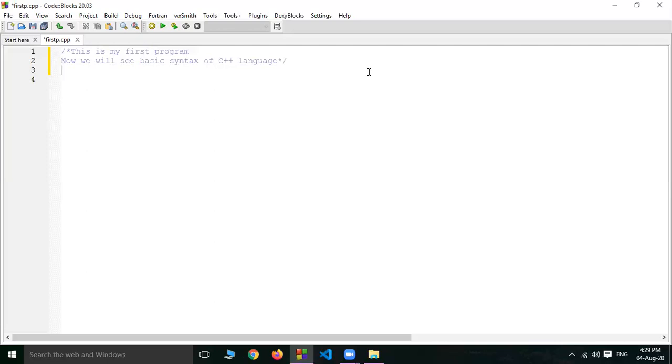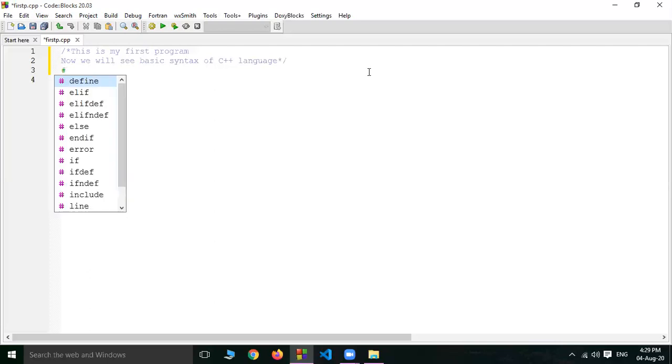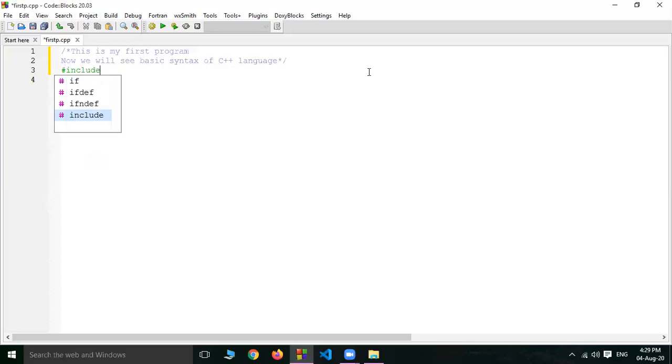Then I will start. Hash include. Hash is a preprocessor directive. That preprocessor will include the header file which is given in these symbols. Then here we can write down the header file name. There are a number of header files. Which header file do you want? Write down that header file name. I want iostream header file.